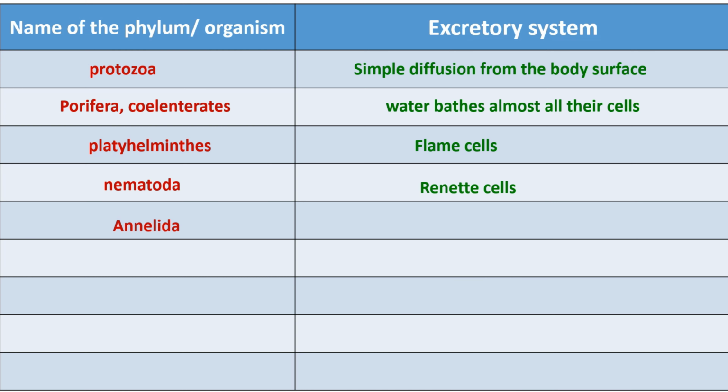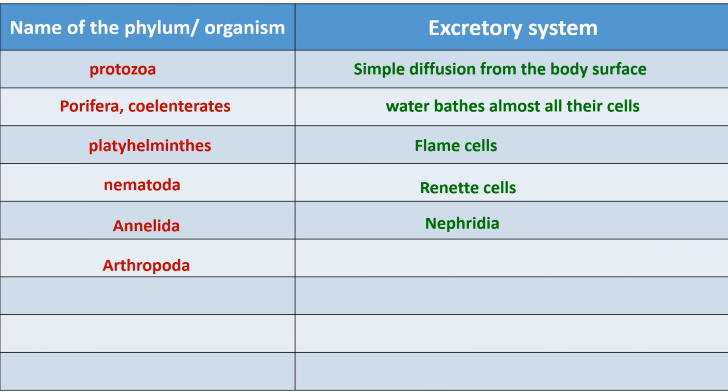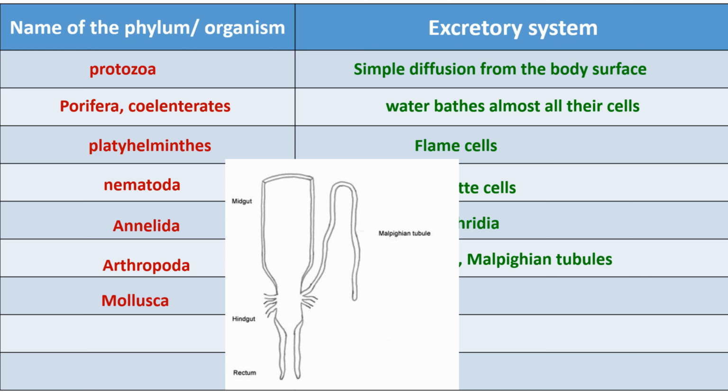Nematoda: renette cells. Annelids: nephridia. In nephridia there is a special pore known as the nephridiopore that opens onto the body surface and excretes the wastes directly to the surroundings. Arthropoda: green glands and malpighian tubules.